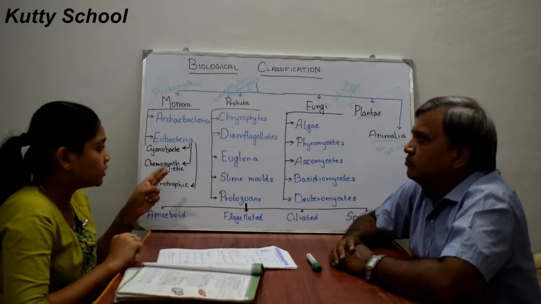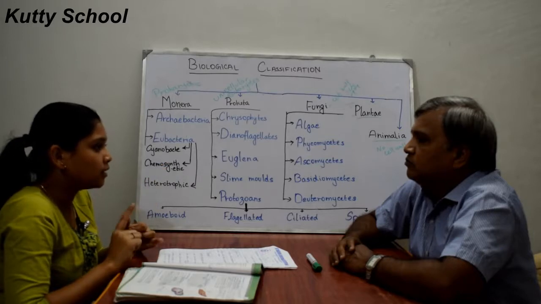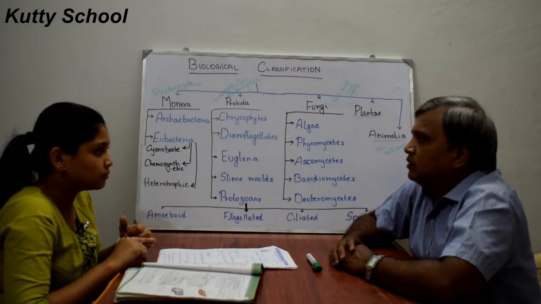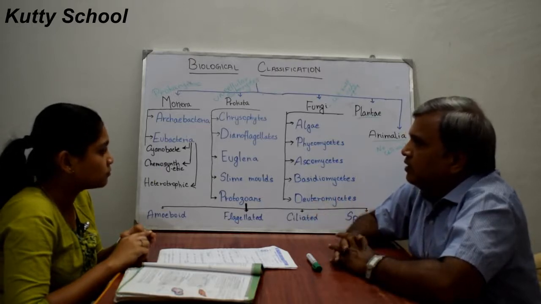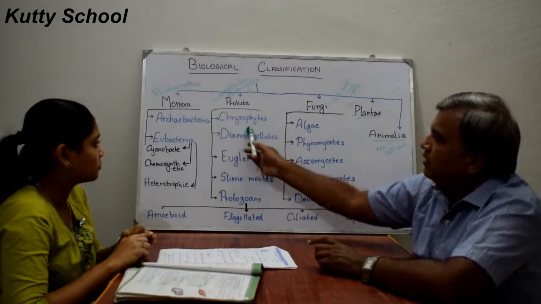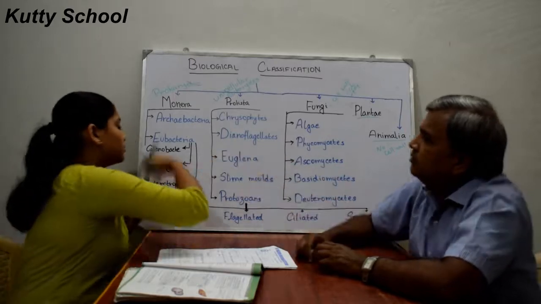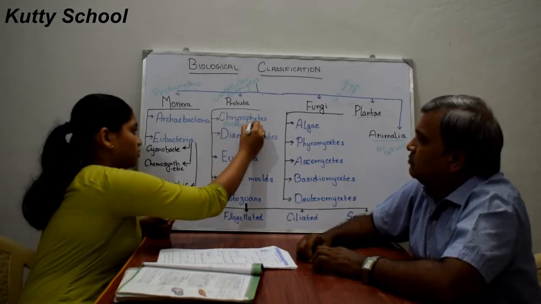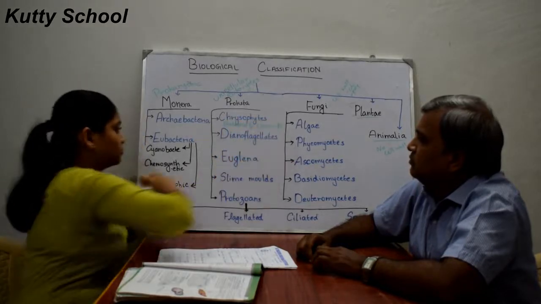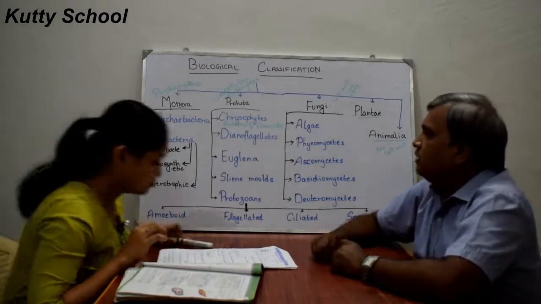We have seen two examples: diatoms and desmids, which are golden algae.